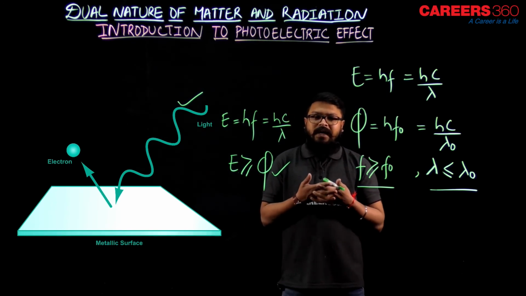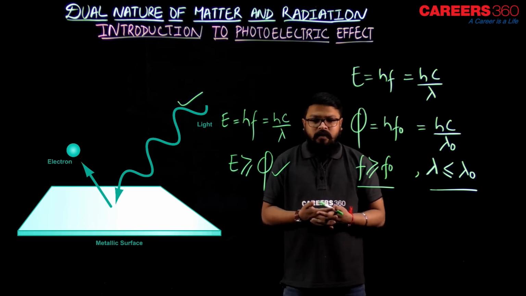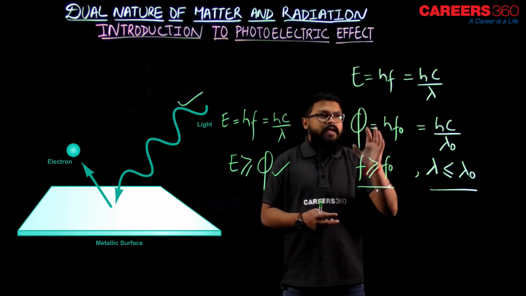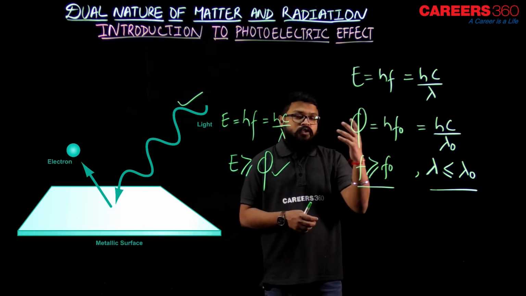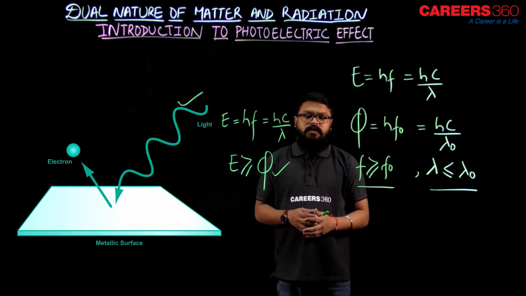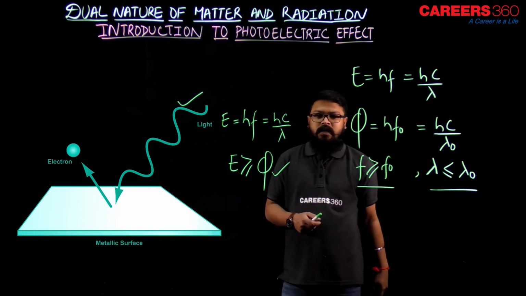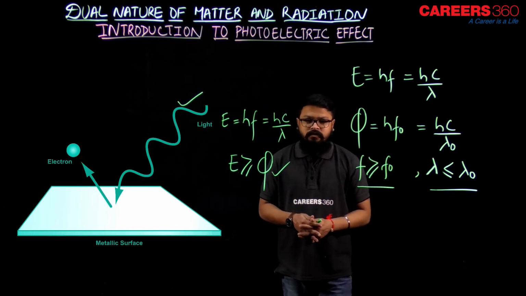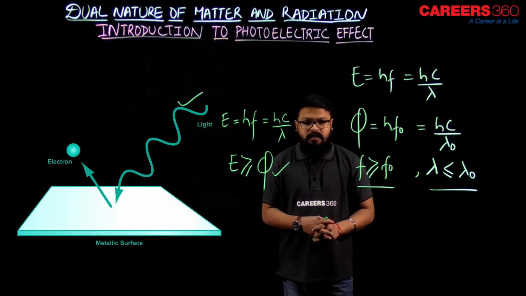So an electromagnetic wave or light having energy equal to hf or hc by lambda, which should be greater than the work function, that is hf naught or hc by lambda naught, then there would be emission of photoelectrons. I hope that is clear to you, right?